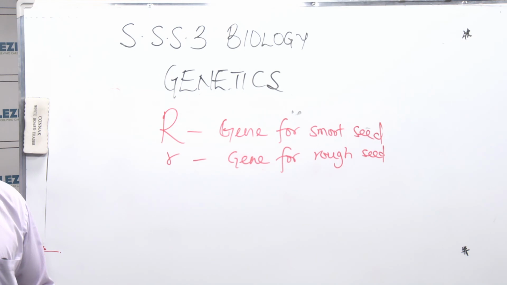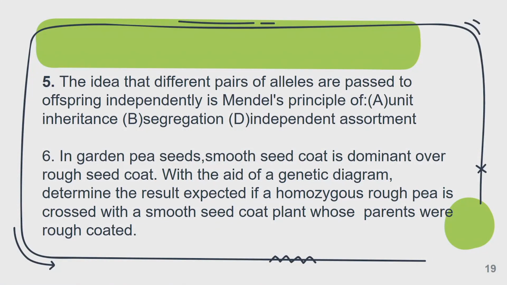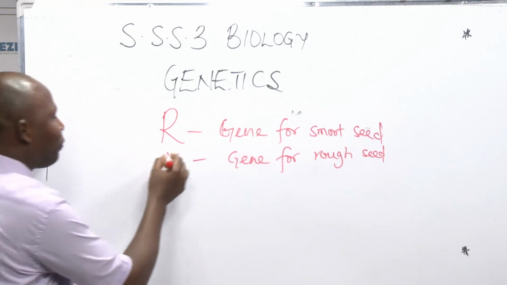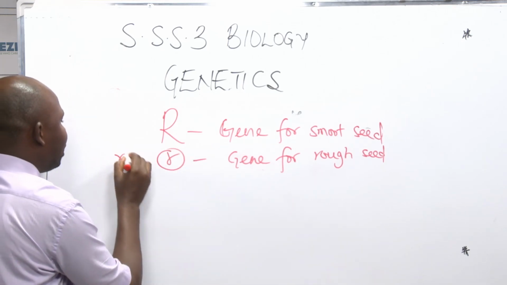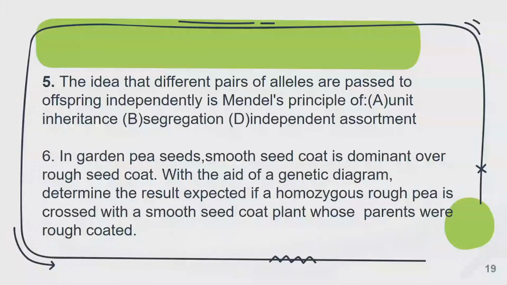Then the question continues. It said, with the aid of genetic diagram, we should determine the result expected if homozygous rough, take note, homozygous rough now, homo, meaning the same, is crossed with a smooth seed. This is for smooth.